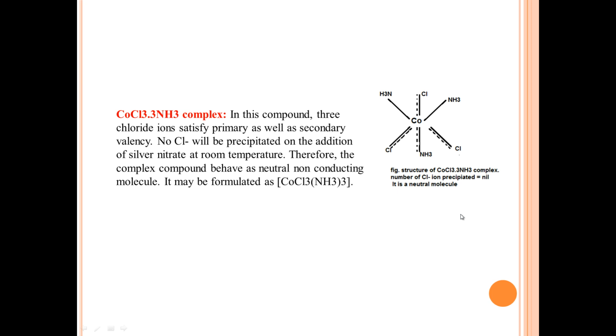So if you observe this complex CoCl3·3NH3, in this compound all the 3 chlorines satisfy both primary as well as secondary valencies. That is how making 6 as the coordination number. So if you observe the formula, everything is written inside the sphere and there is no separate chlorine outside to be precipitated. So number of chlorines precipitated is nil and this molecule is supposed to be a neutral molecule.